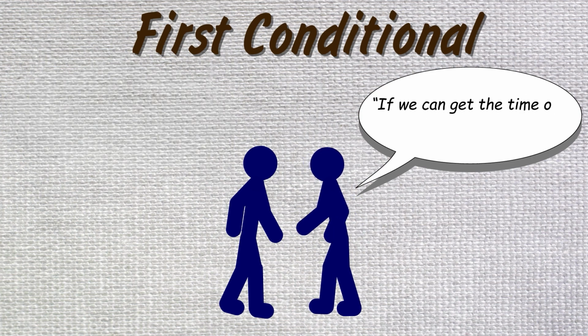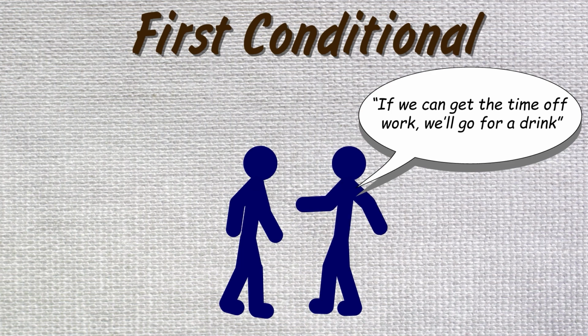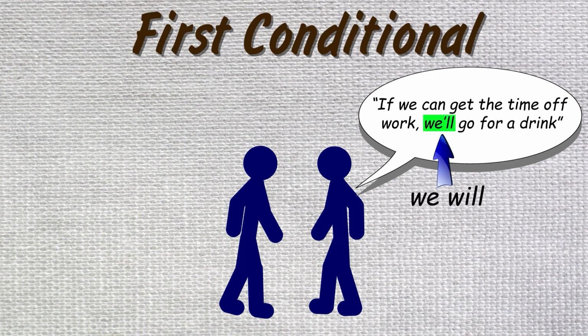If we can get the time off work, we'll go for a drink. She answered with a first conditional, but she contracted we will to we'll. This is something very common for native speakers, and it's something you should start to do too, because that's how you become an English-speaking god.